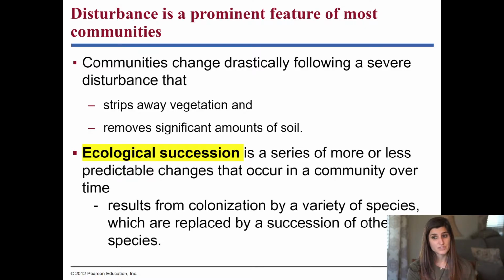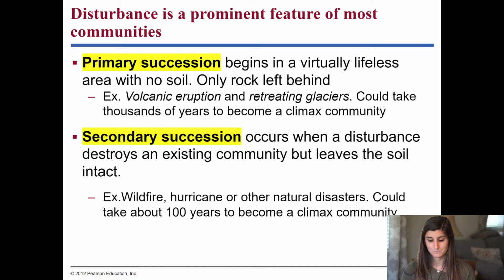So ecological succession is really analyzing how the environment has been disturbed by something. What are the predictions? How can we look at how it will change, and what predictions can we make about these changes? So we're looking at these predictable changes that will occur in this community over time, and really how it's going to recover. What species are going to colonize this area that was disturbed, and are those species that originally colonized it, will they be replaced by other species? So we will look for these changes that are going to happen to this environment, to these different ecosystems.